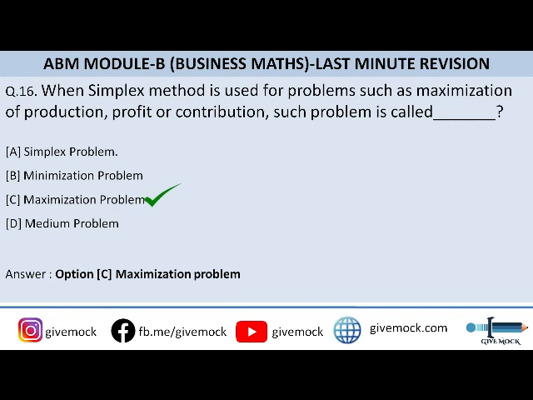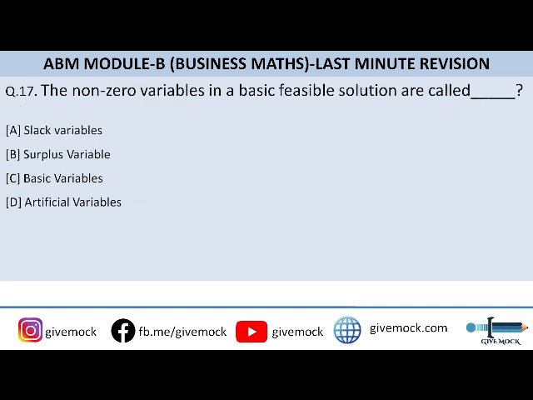Okay, moving on to the question number 17. The non-zero variables in a basic feasible solution are called. Option A is slack variables, option B is surplus variable, option C is basic variable, and option D is artificial variables. So guys, the correct answer to this question is option B, that is surplus variable.